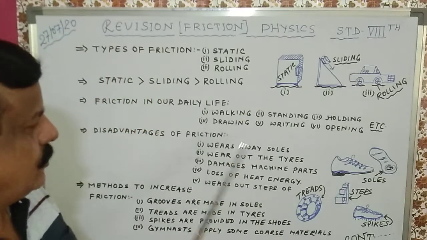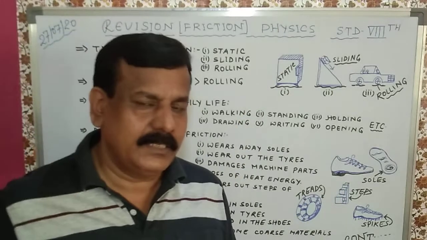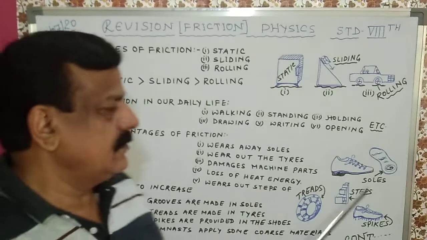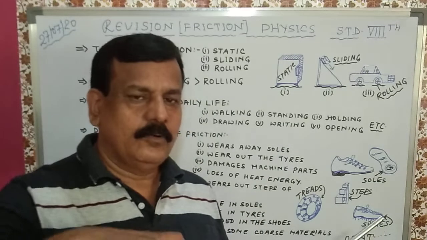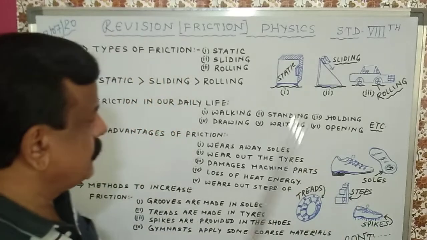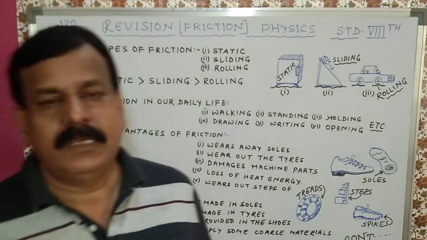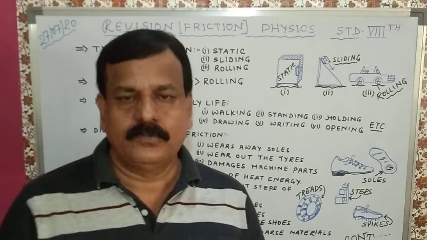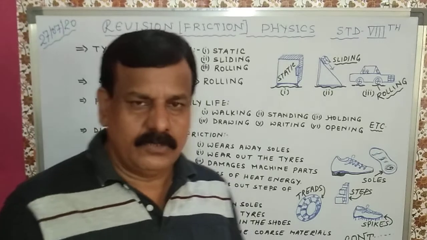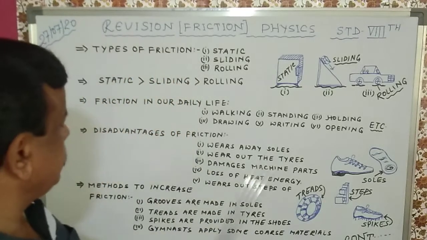Without friction you can't hold. Drawing a picture is due to friction. Writing anything, opening the cap or anything else, that is due to friction. So these are a few daily life examples. A few more examples you can find out, and we have already discussed them in our video while I was teaching you.